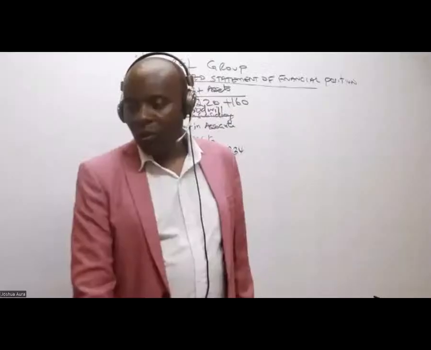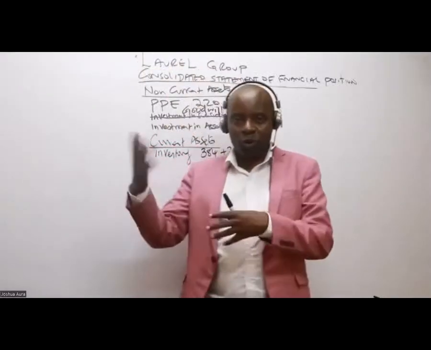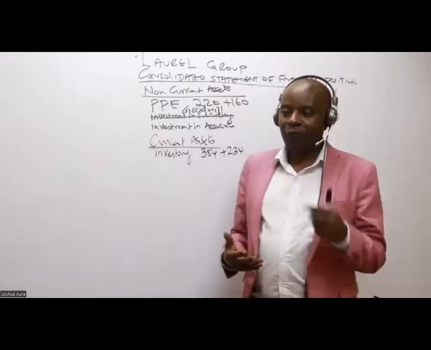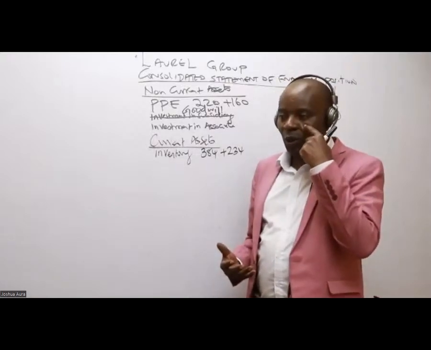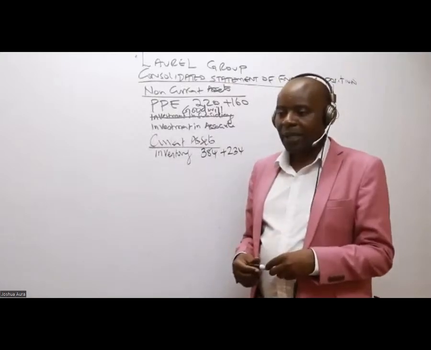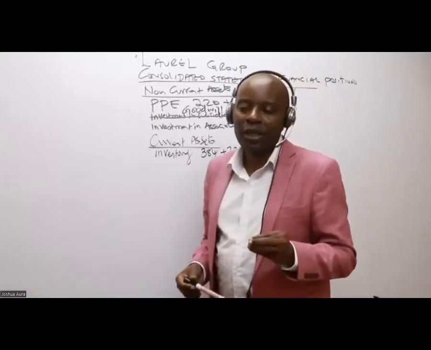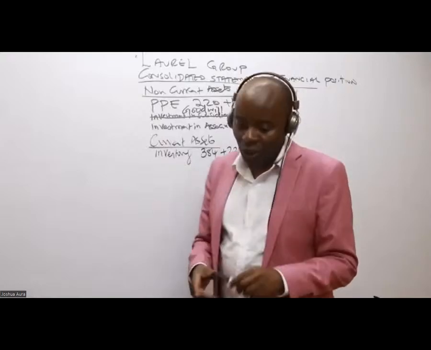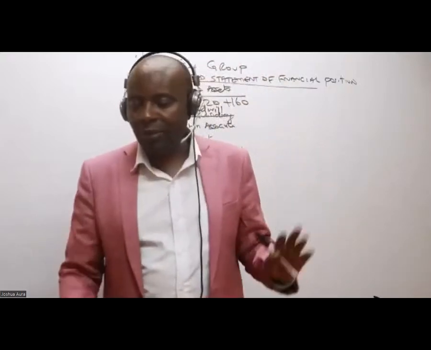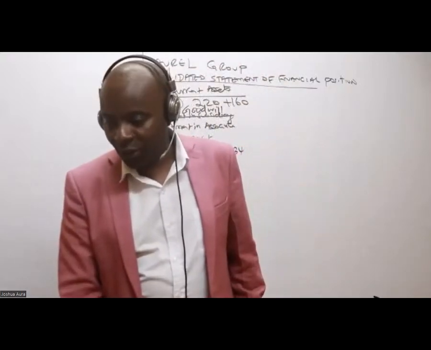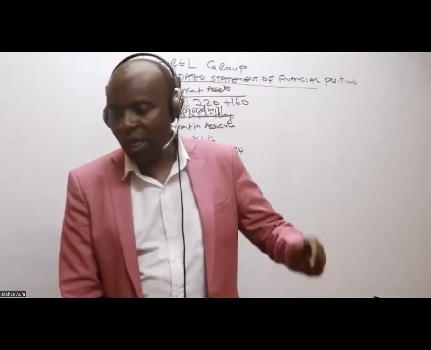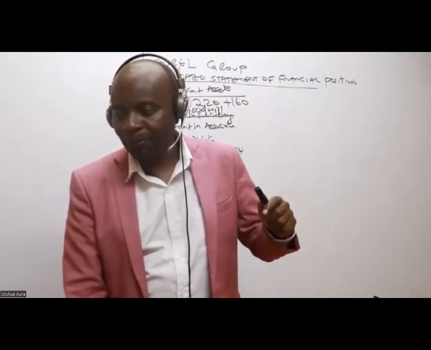Why am I not saying plus 122 for Comic? It's an associate and we are not allowed to consolidate associate figures. So we leave it like that and we are not picking anybody's calculator. Great, you guys are really following. You guys are bright people.